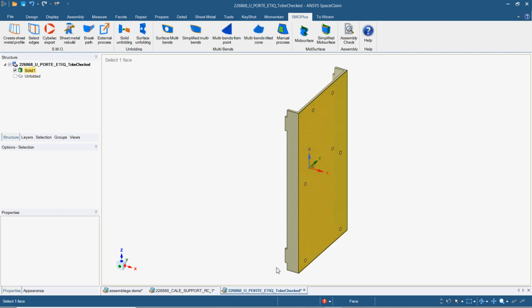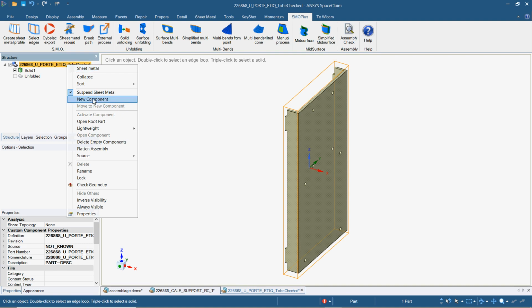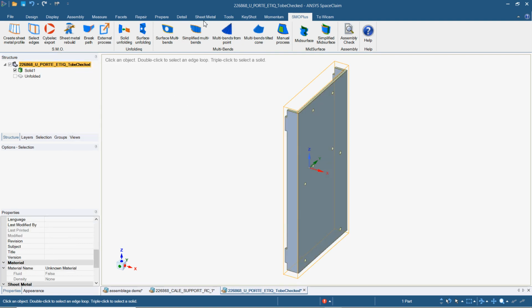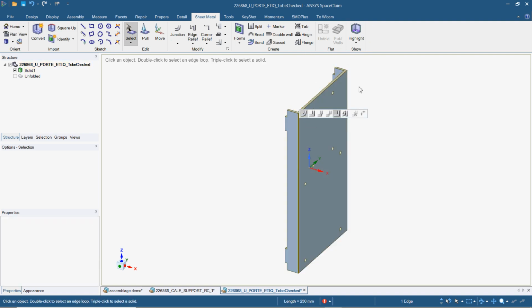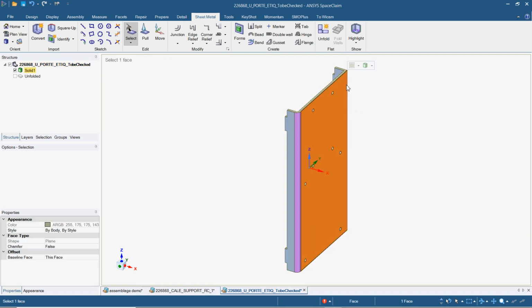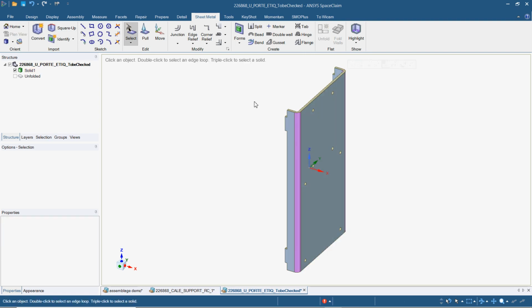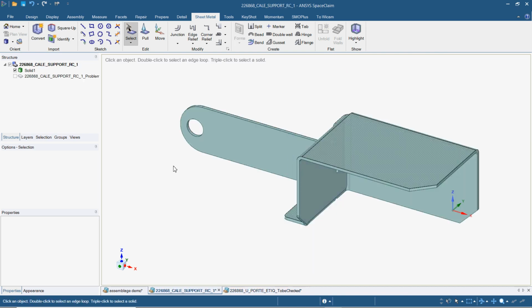For example, this part, which is this part, is almost sheet metal, but of course we have to add some bands to get a perfect sheet metal part.